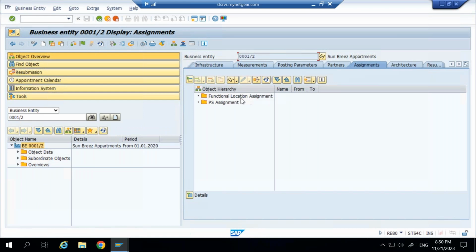Assignment, function location assignment, this is to integrate with plant maintenance. And PS assignment, this is to integrate with project system.